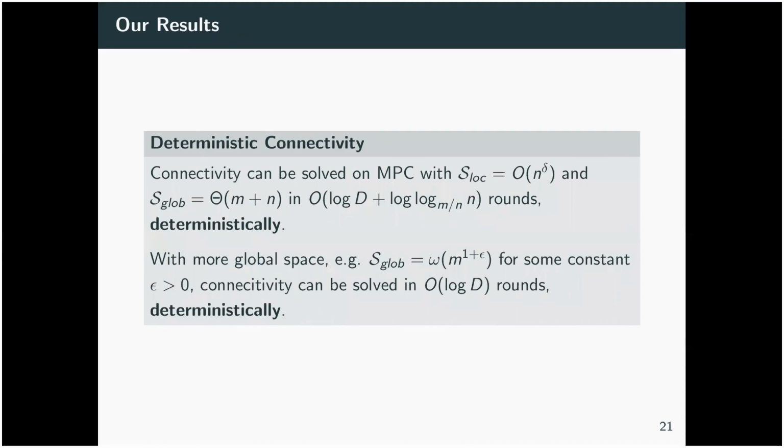So these are our results again. We can solve connectivity deterministically in exactly the same bounds as the algorithm that I've just shown you. And with more global space, again, we can solve connectivity in log D rounds deterministically.